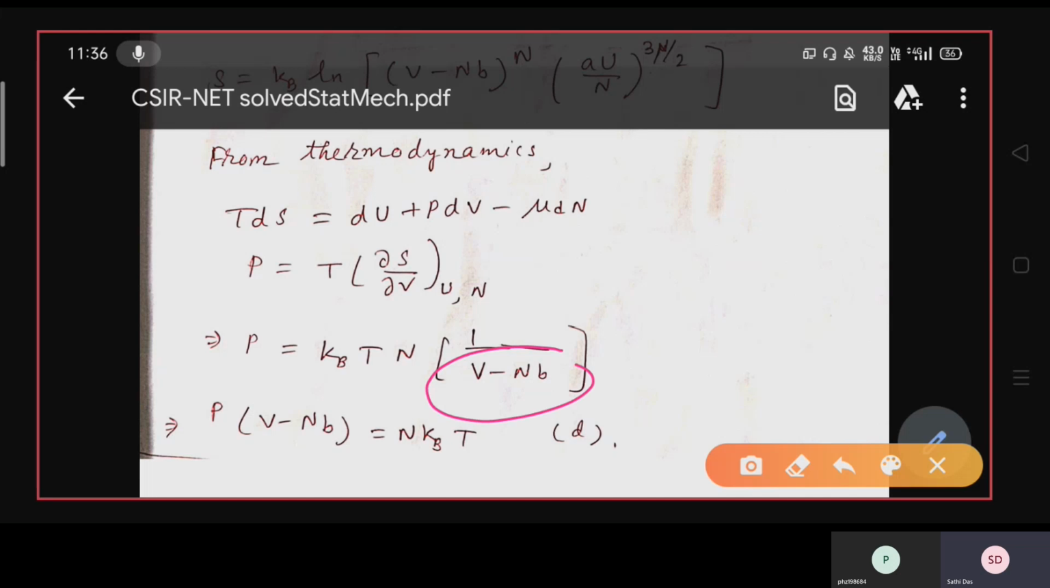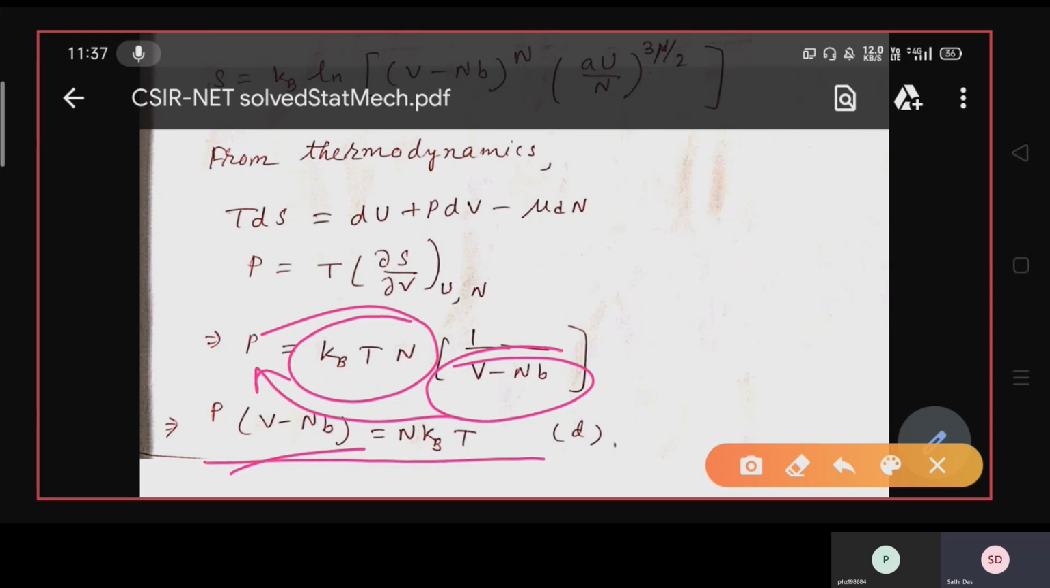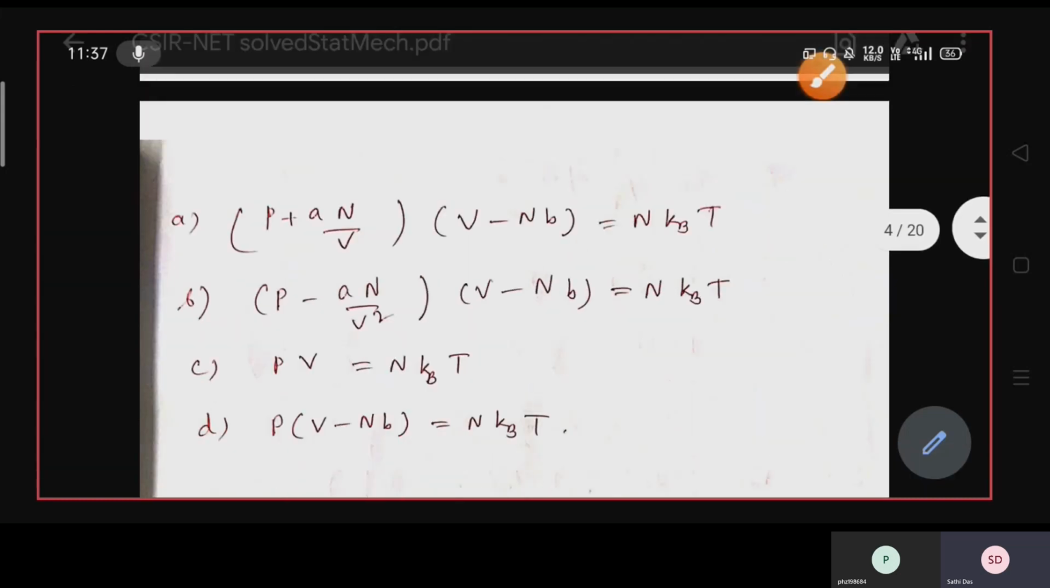So simplify it. You can take this here, that is P into (V − NV). You are left with kBT into n, or P into (V − NV) can be written as n kBT. So option D is the correct option.